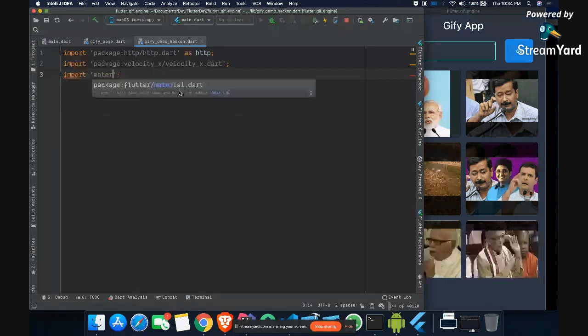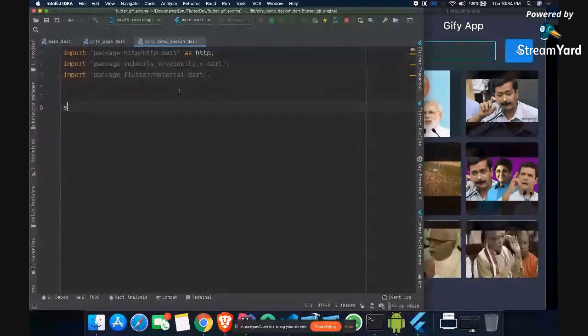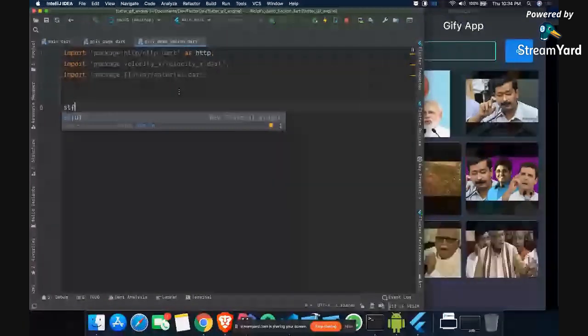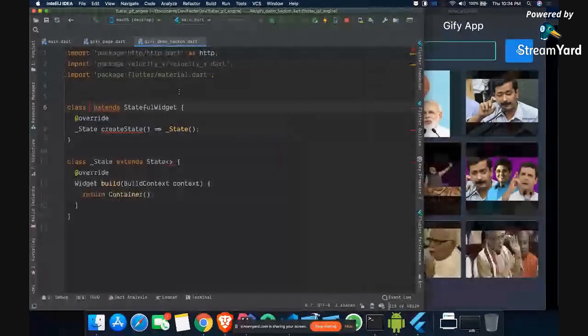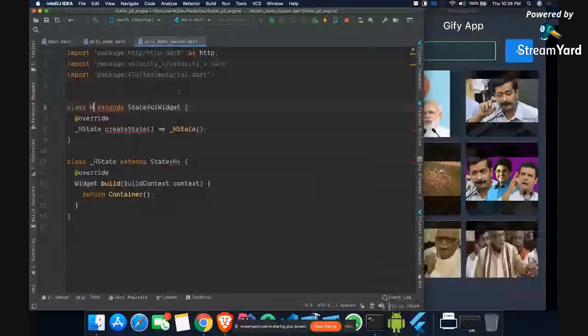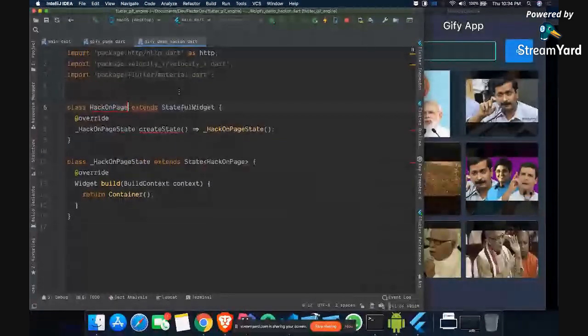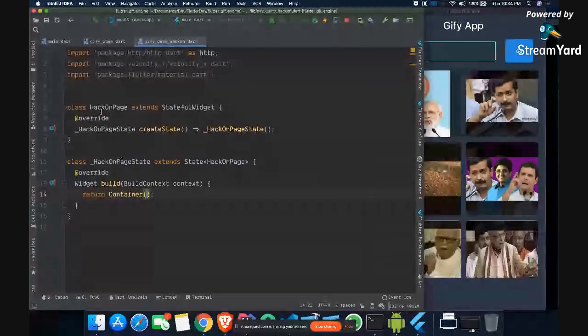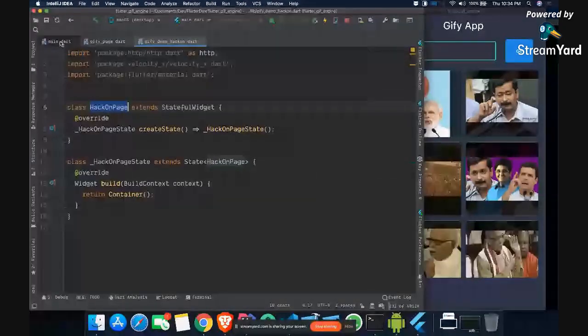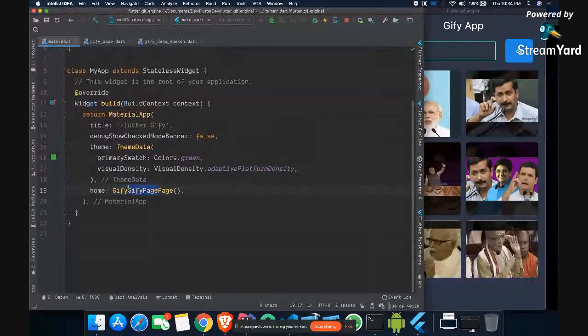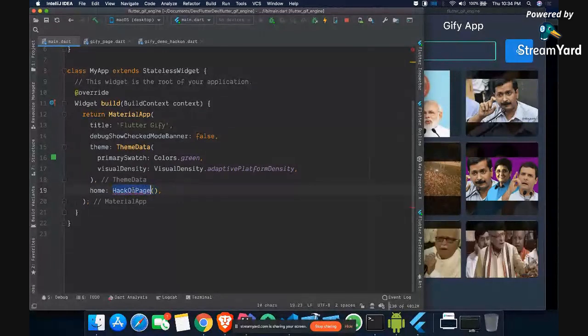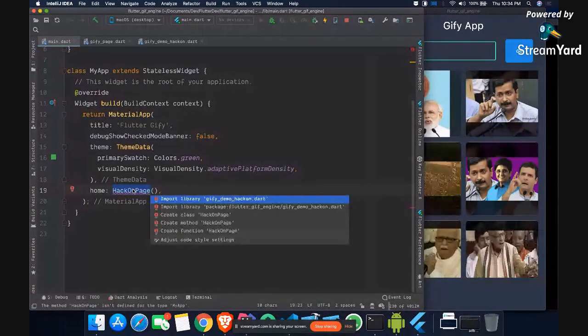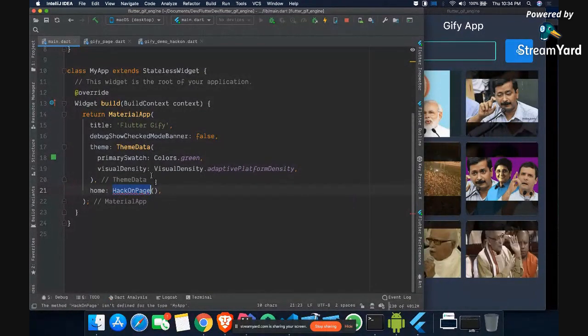So now we want to make it a stateful widget. So I will say stful, and it will give me a snippet of stateful widget. I can just call it, let's say, hack on page. And for this hack on page, I can go here in the main dart, and I can replace this gif page with this hack on page. I need to import this because without importing you cannot use it.